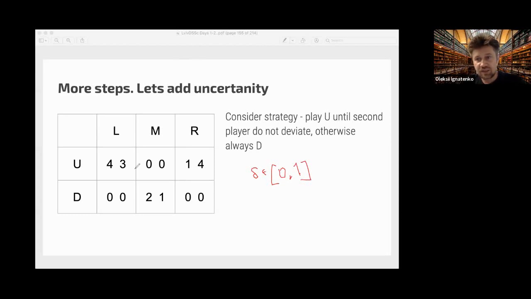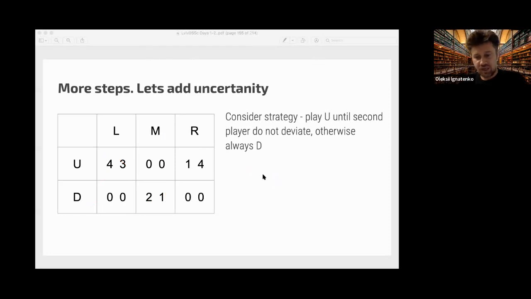You can consider the strategy of both players: play UL if nobody deviates. If someone deviates, we will change to DM here. And this idea, that we will not play the equilibrium in each separate step game, but if someone deviates, we will punish him, happens to be an equilibrium in the bigger multi-step repeated game.